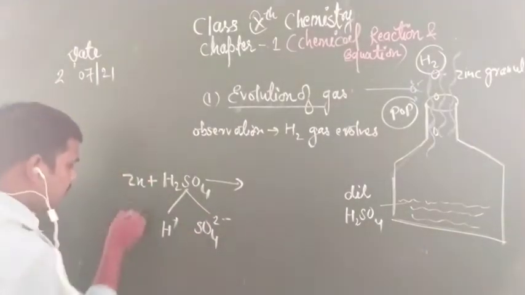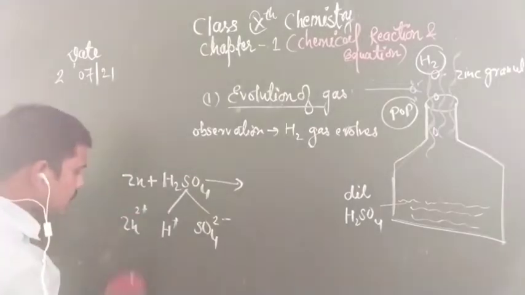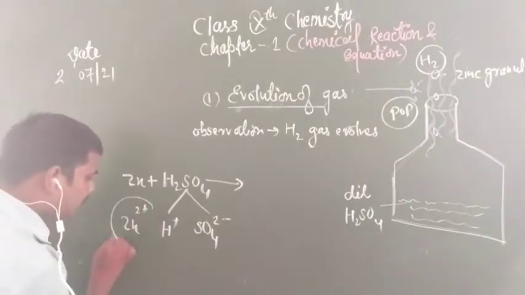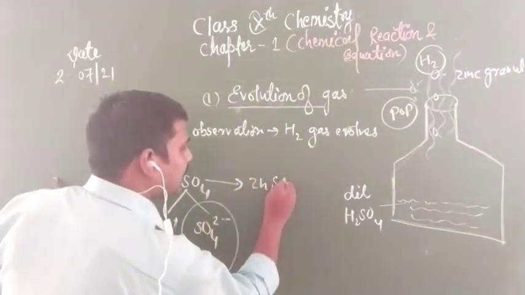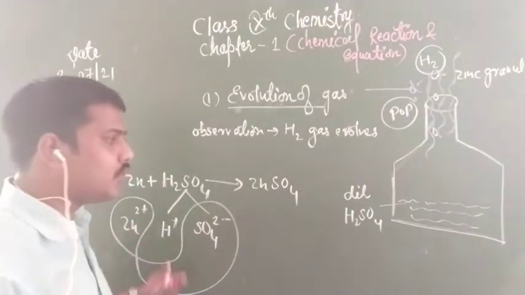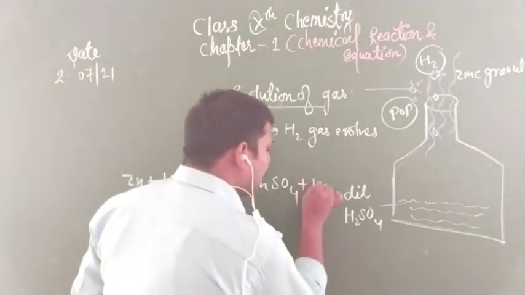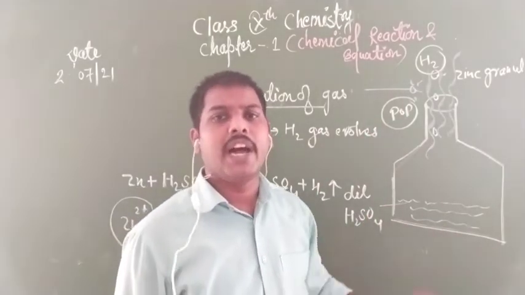Zinc is the metal which carries a positive charge by losing 2 electrons. So the positive charge will attract the negative charge and form ZnSO4. Clear everyone? And the remaining hydrogen will convert into hydrogen gas. So in this process, which gas is produced? Hydrogen gas.